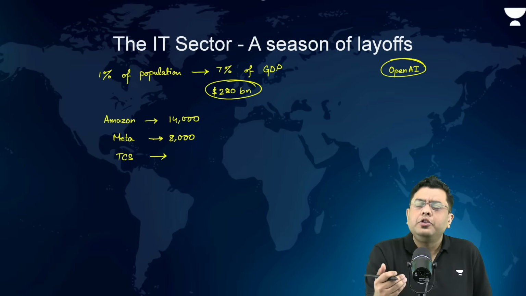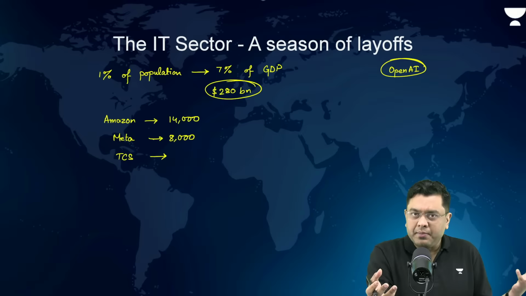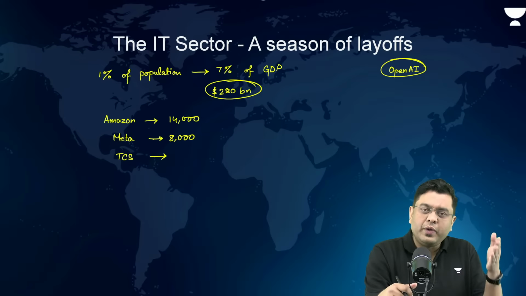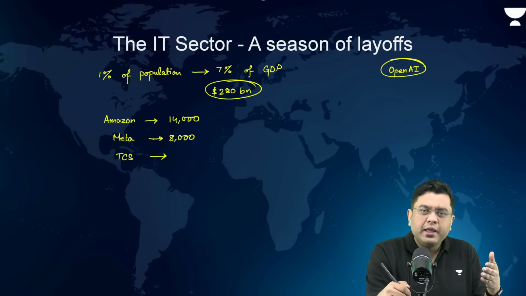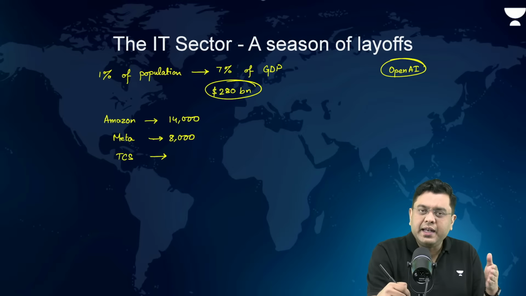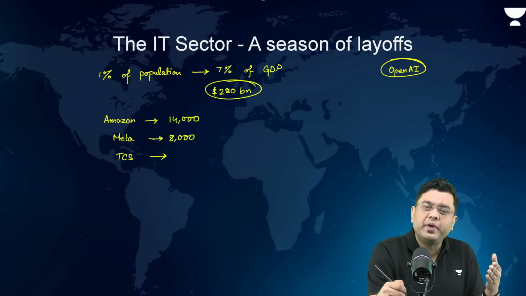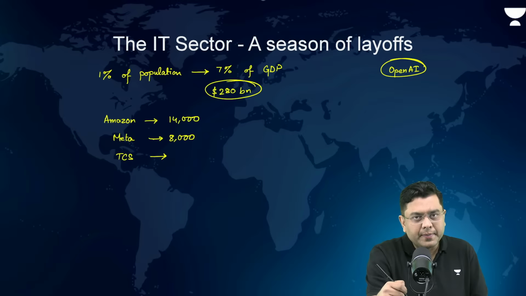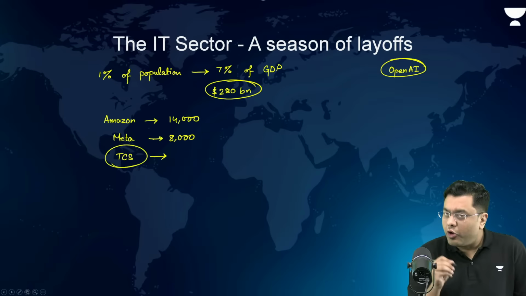That is, you deny promotion or increment to the serving employees, and as a consequence they automatically shift out of the industry. Or, based upon their performance parameters, you ensure that they are no longer a part of the workforce. In a way, you ensure voluntary retirement, and these are the various different measures in which many people are being fired. Now, when it comes to TCS, that is a point of concern for all of us.